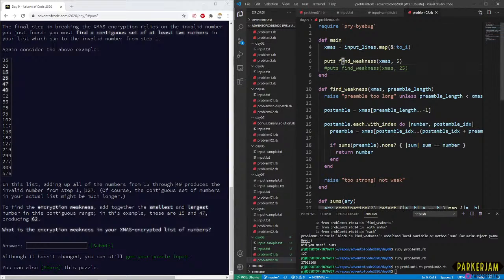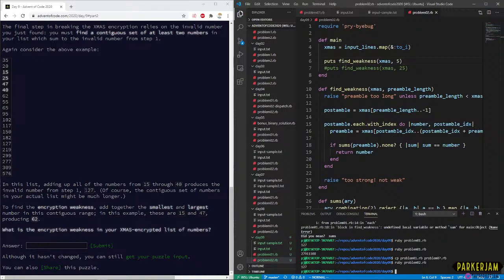So we get to run largely off of our initial problem set. We get to borrow a lot because we still need to find the weakness, right? We need to find the weakness in the algorithm. So in this case, the weakness is 127. So we're going to write some code right now to find where in the set what contiguous numbers add up to 127. That should be pretty easy.